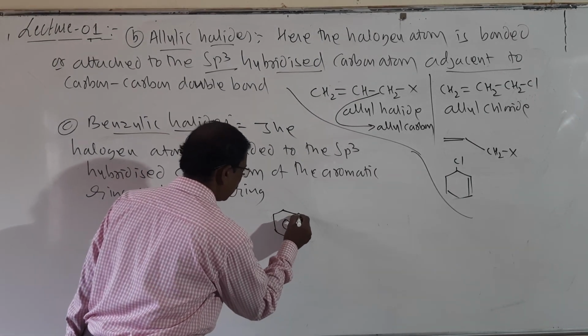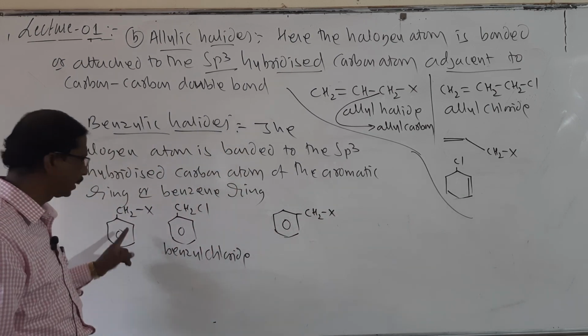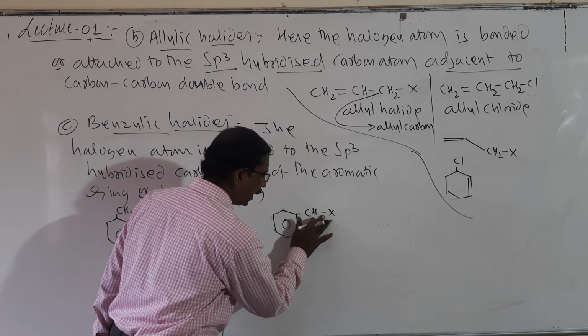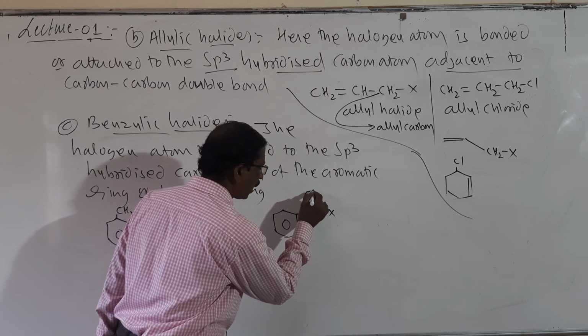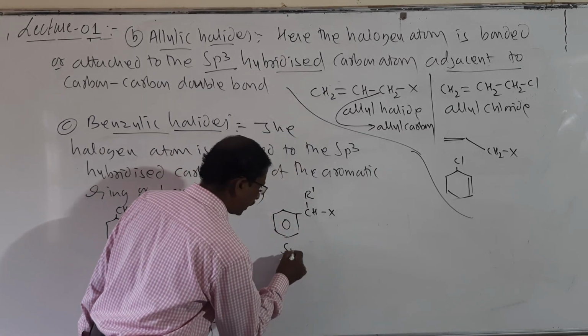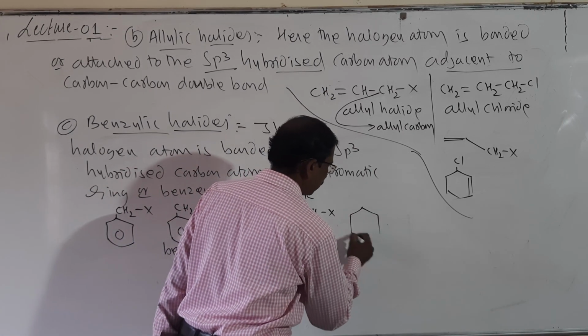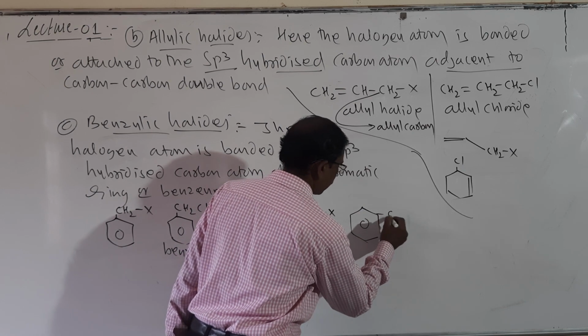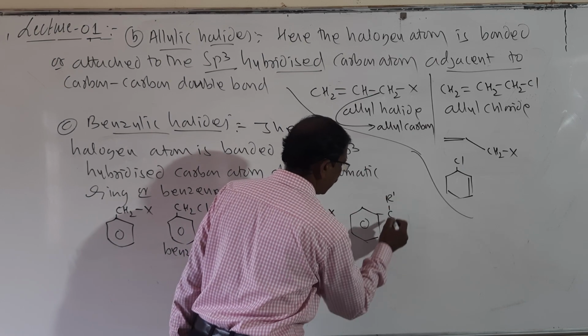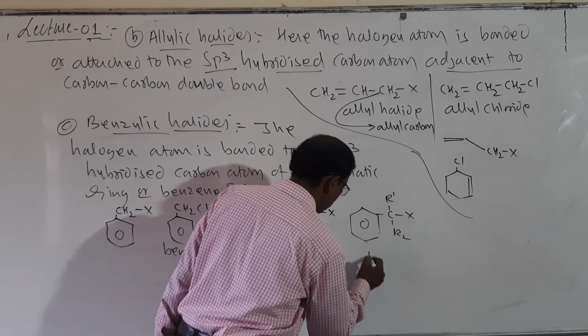So if it is CH2X, look here, it is CH2X. I will remove one hydrogen and write R1, and that is called secondary. And I will write another one, R1, R2, it is X, it is called tertiary.